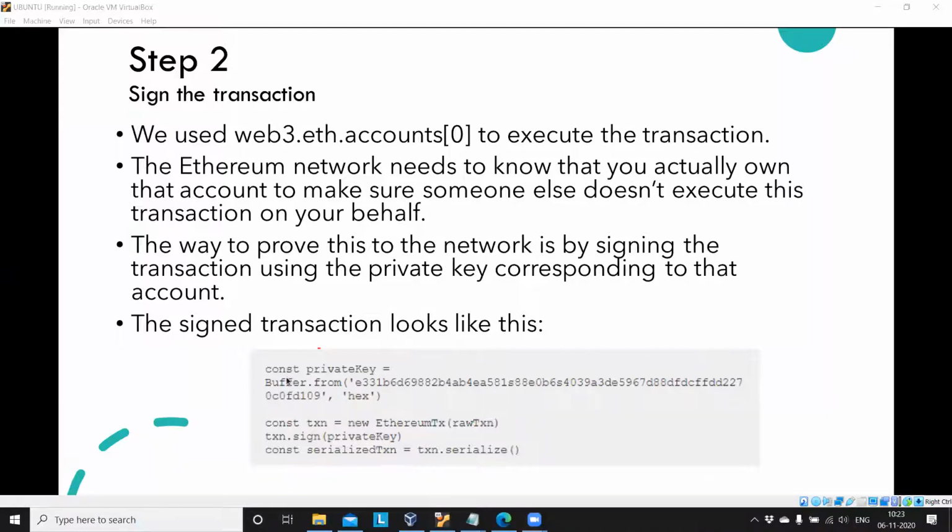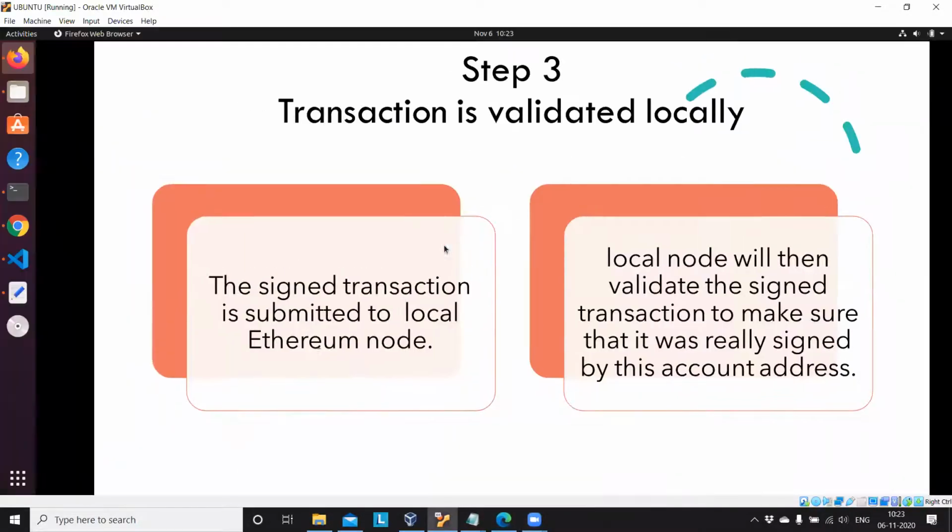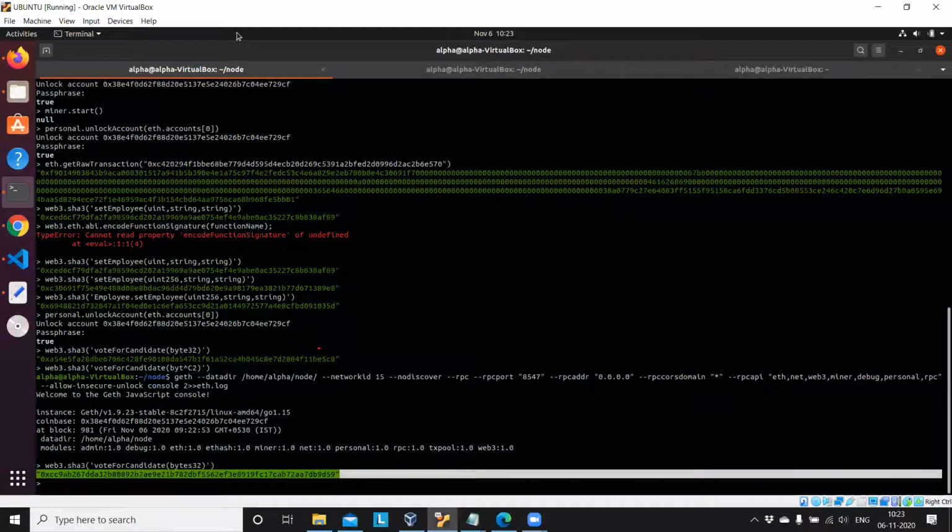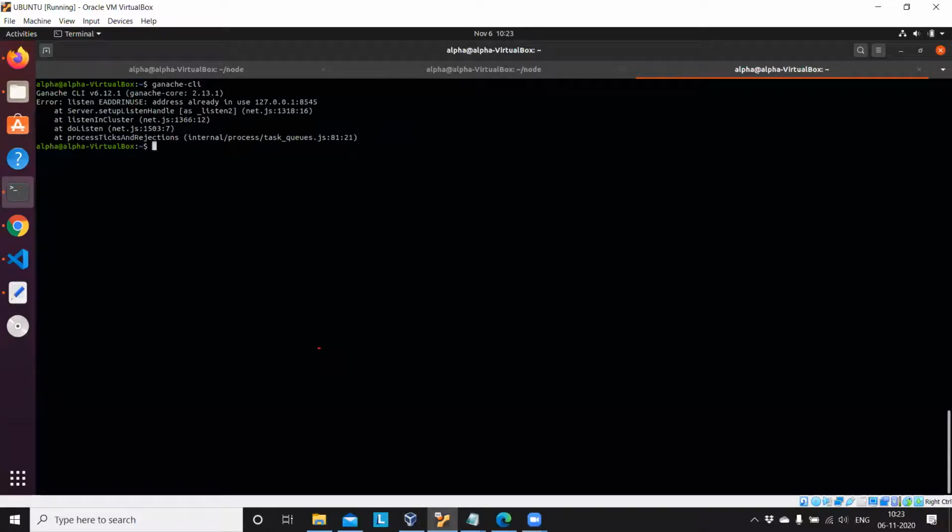So what I am doing is const privateKey equals Buffer.from, and you give your private key. You already know your private key if you are running your test network, so I can show it here. Exiting from this slide is difficult. So, Ganache CLI: if I am running a test network here, with ganache-cli -p 8549, hope this will work.